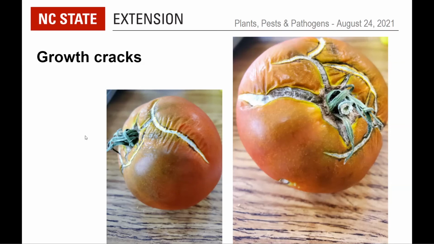And I'm going to post, I can do this in the chat, a link to a little Pest News article that Emma Lukabaugh did several years ago on these.